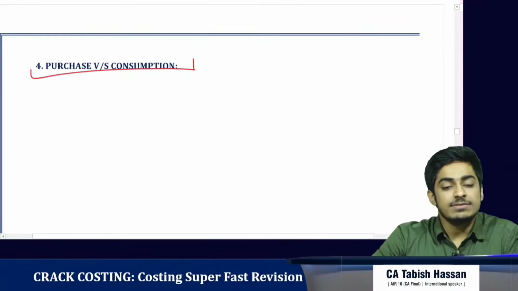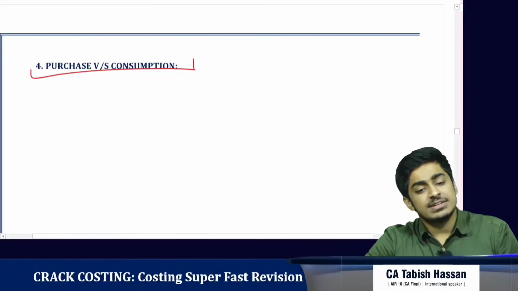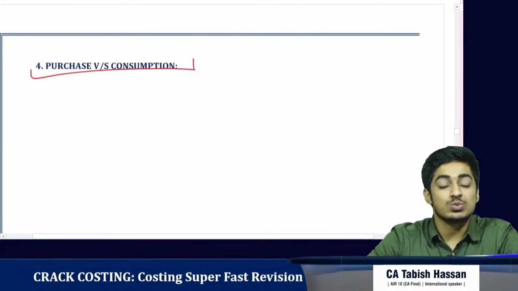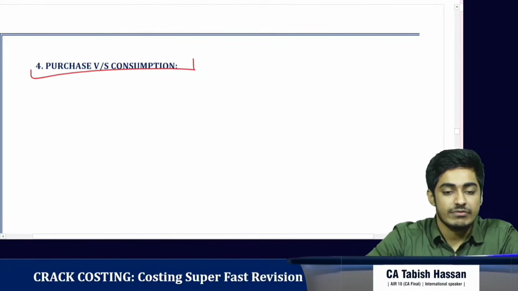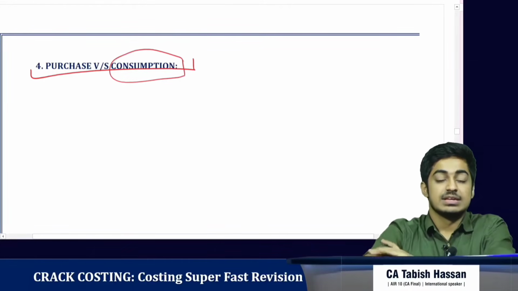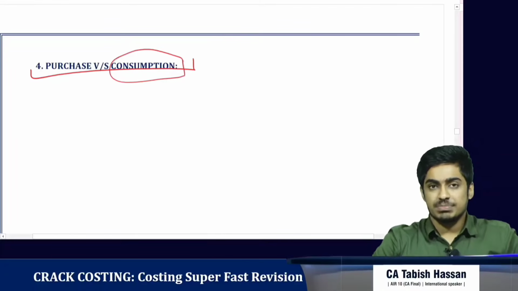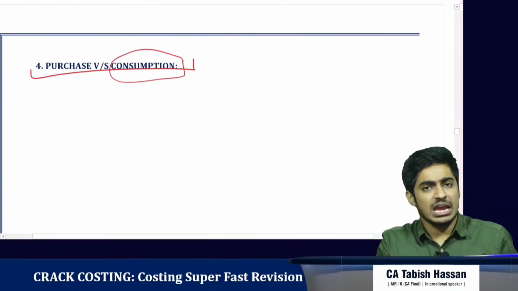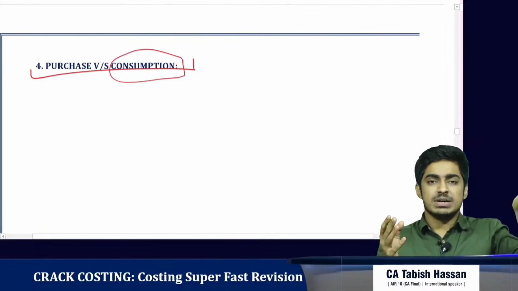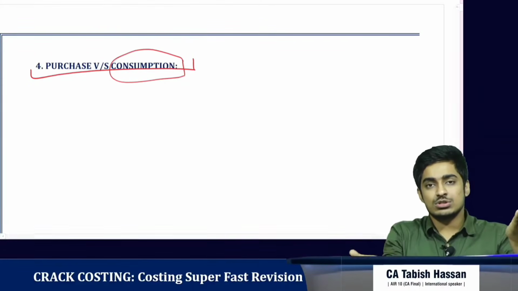Next, if in the exam there is different data for purchase and different data for consumption, which one should we opt for? We should always take consumption. Why? If we have purchased and not consumed it, it will be in our closing stock. It falls on the debit side in purchase, and again on the credit side in closing stock, so it gets netted off.